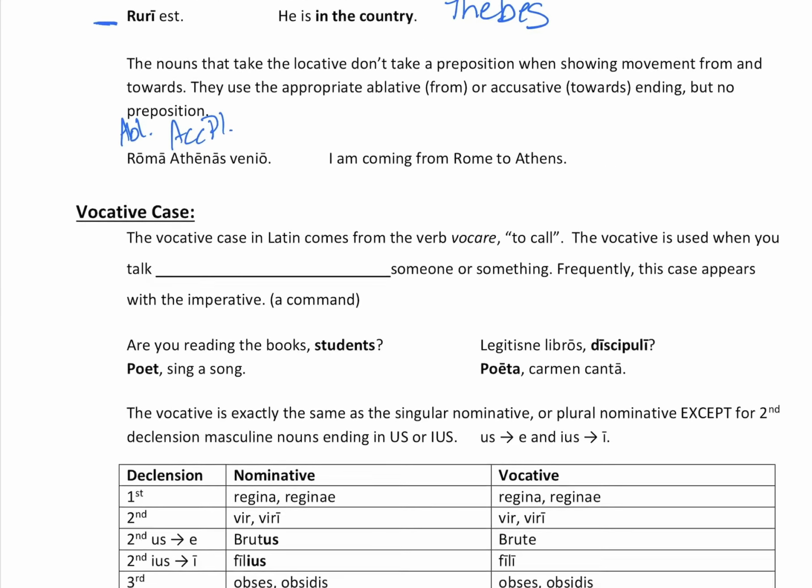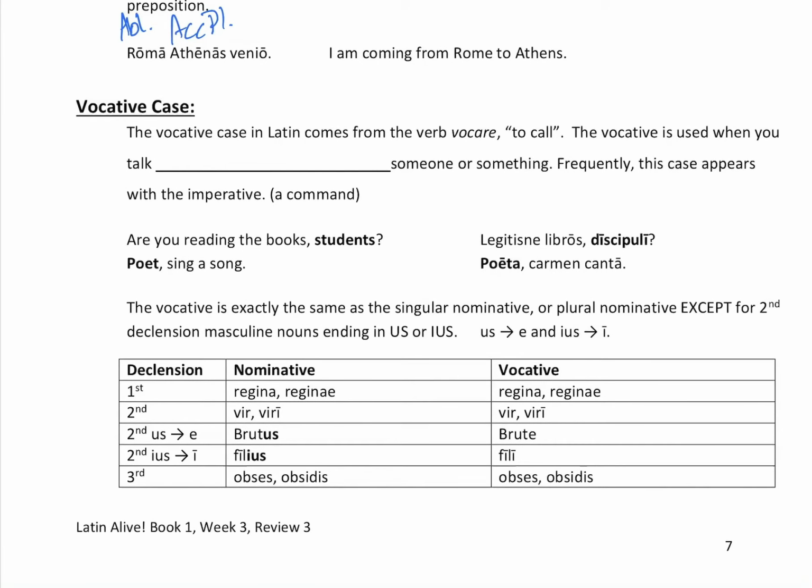Now let's talk about the last thing, which is the vocative case. The vocative case in Latin comes from the verb vocare, to call. And so again, you see that we get a lot of our grammar right from Latin, vocare, to call. The vocative is used when you talk directly to someone or something.